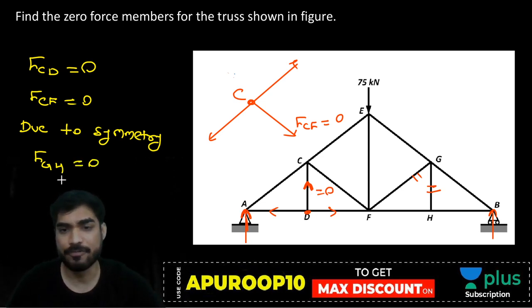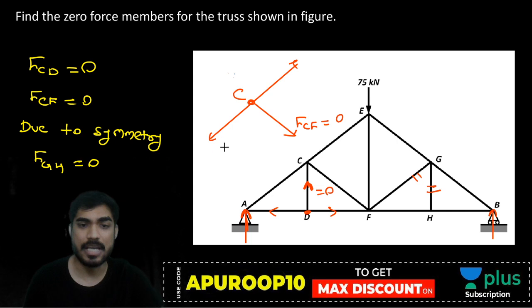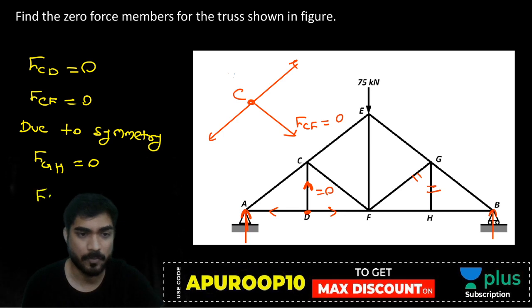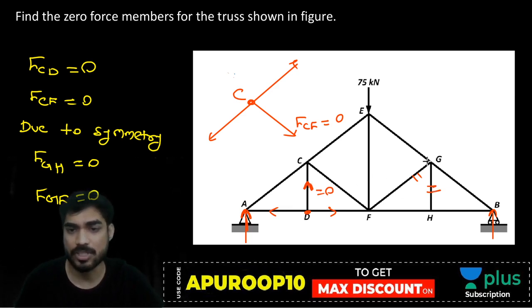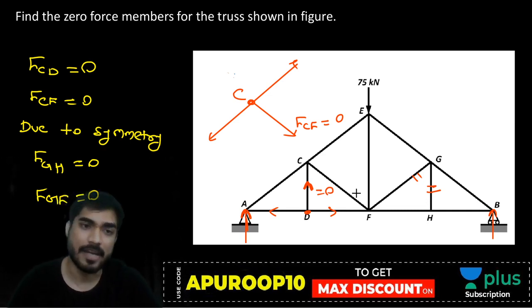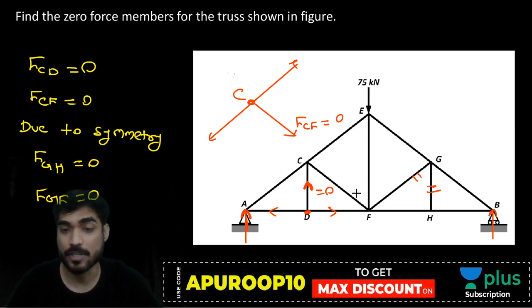And if CF is 0, GF is also 0. If CD is 0, GH is 0, and if CF is 0, GF is also 0. Okay? Is it clear? Very good. So there are 4 zero force members, right?